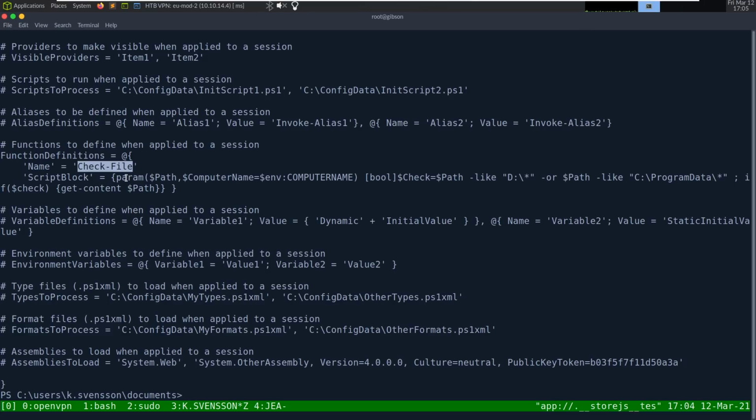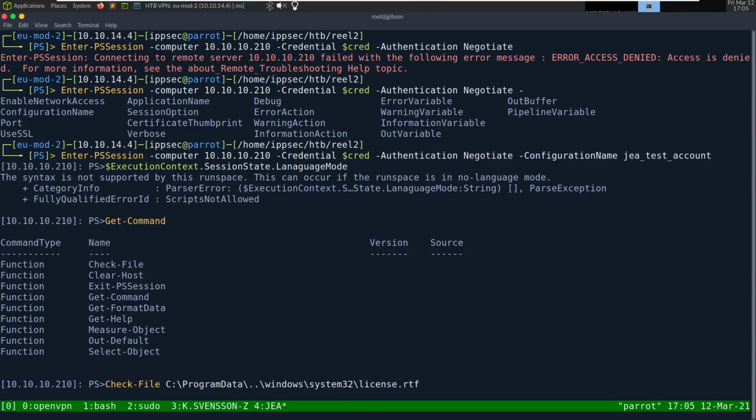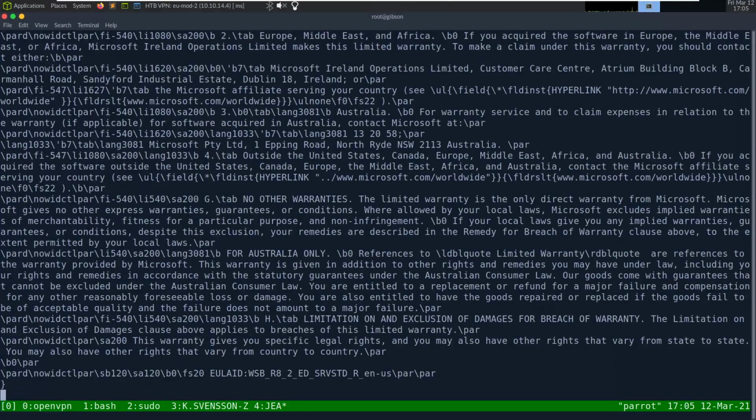So this is the Check-File, allowing the computer. So it wants the path like either D:\ or C:\ProgramData. And then it does star. So as long as our path has C:\ProgramData, we should be good. So it may have an LFI vulnerability. So if we do Check-File, C:\ProgramData, and we can try a file we know exists, Windows System32, was it license.rtf? It's just a file I know always exists on Windows.